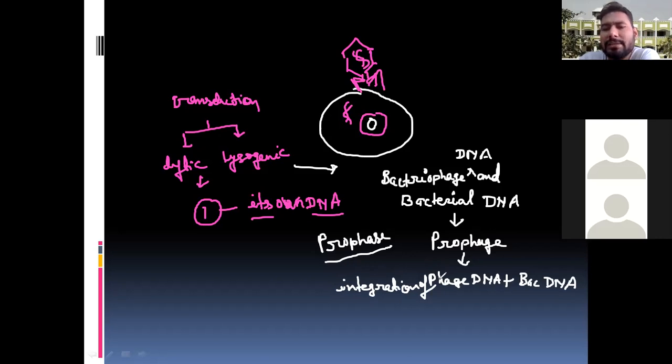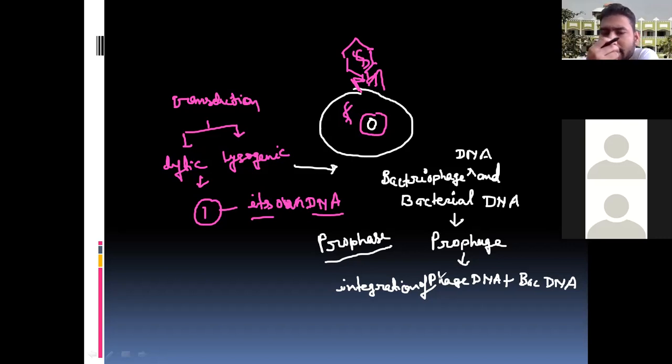While in case of the lytic cycle, the phage destroys the bacterial machinery and starts to form its own copies. They are not going to copy the bacterial DNA. But in case of the lysogenic, they integrate, so some part of the bacterial DNA and the bacteriophage DNA together are going to be copied. This is called the lysogenic.